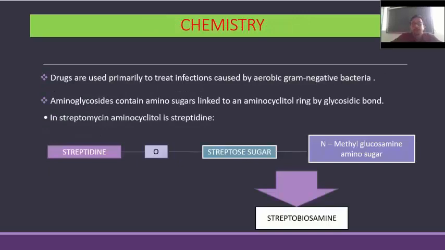Next we discuss chemistry. Generally they contain amino sugars linked to an aminocyclitol ring, and these are linked by glycosidic bonds. Take the example of streptomycin: it contains an aminocyclitol, that is streptidine, linked by glycosidic linkage to streptose sugar and N-methyl glucosamine amino sugar. Streptose sugar and N-methyl glucosamine amino sugar combined are known as streptobiosamine.